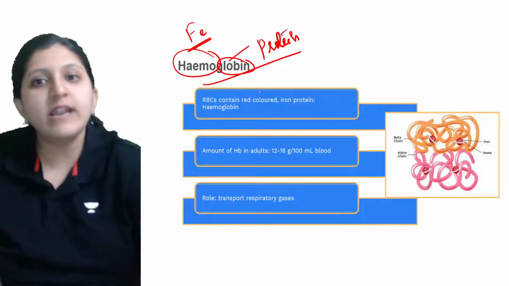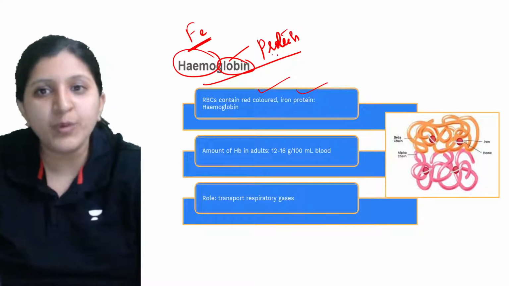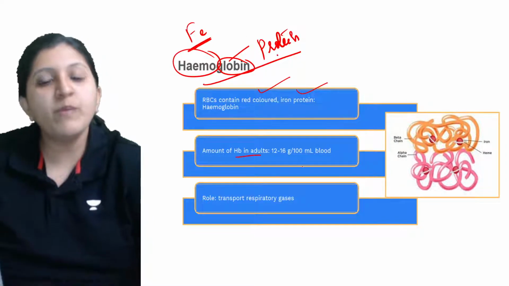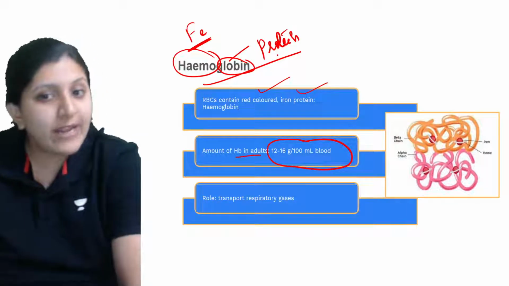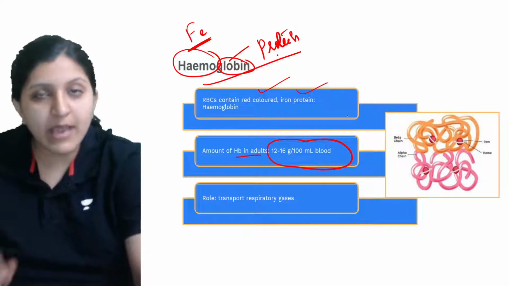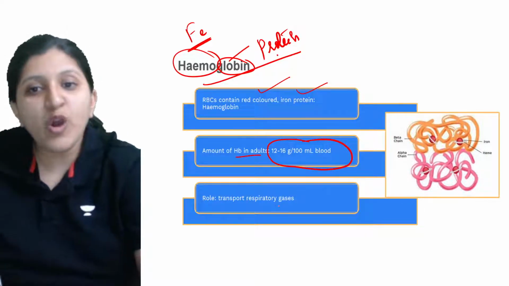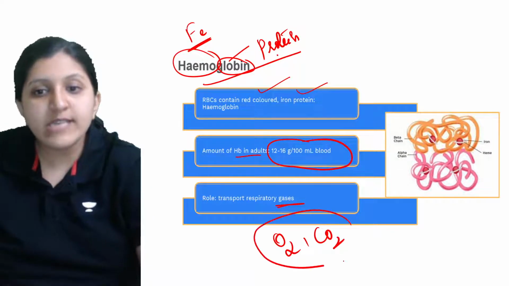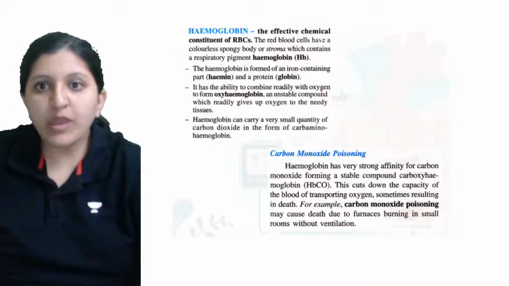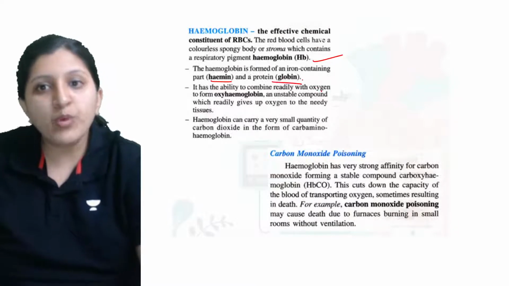So RBCs contain a red colored iron protein. The amount of hemoglobin varies; in an adult it is 12 to 16 gram per 100 ml of blood. Transport is basically the transport of the gases, oxygen and carbon dioxide, which are transported by the hemoglobin itself. So hemoglobin has a hemin part, the iron group, and then a protein part.